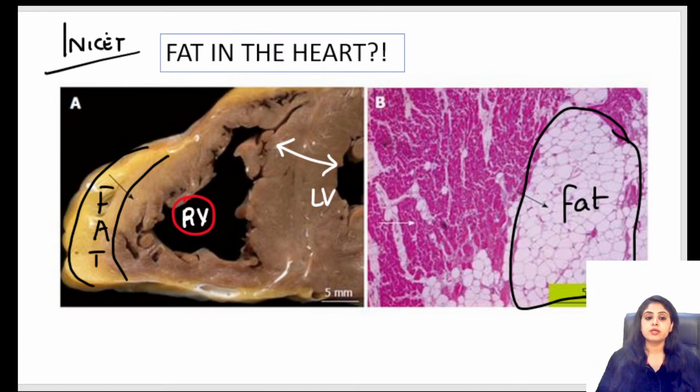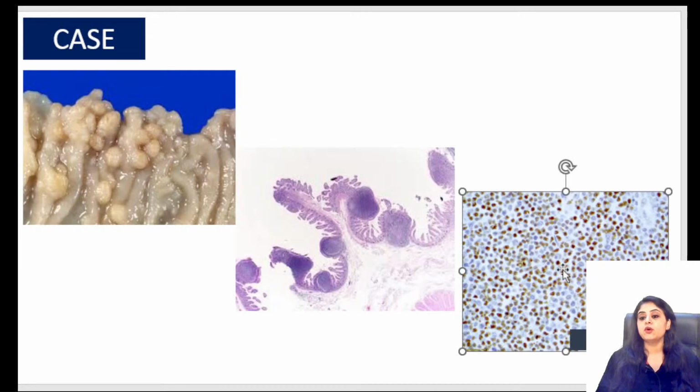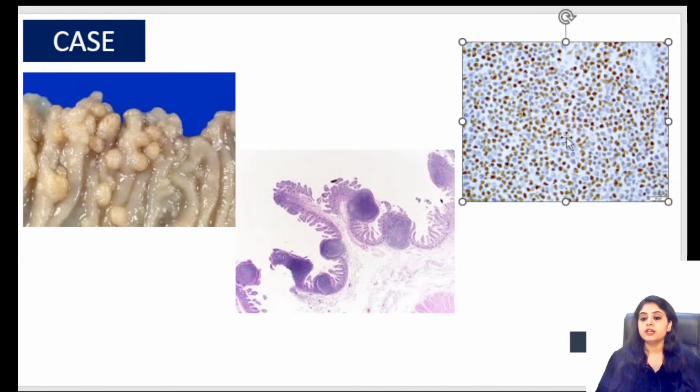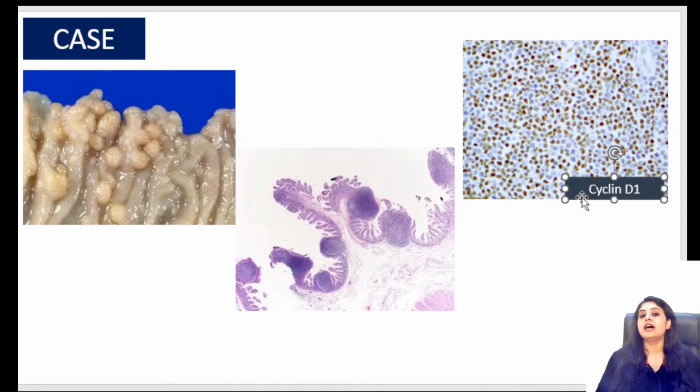I hope this was a good question. Many of you are back on track. In fact, the second case that I've got has also been a case for the students appearing for the INI-CET. So I've got three images. I hope all three of them are visible to all of you. Photo 1, 2 and 3, correlate all of them together and tell me what is your tentative diagnosis.